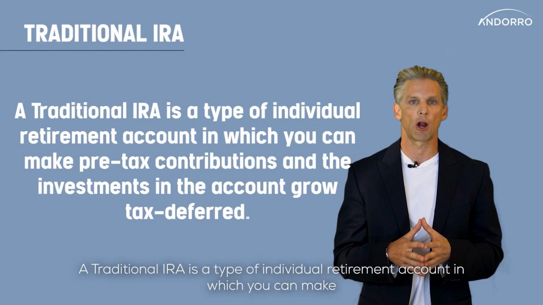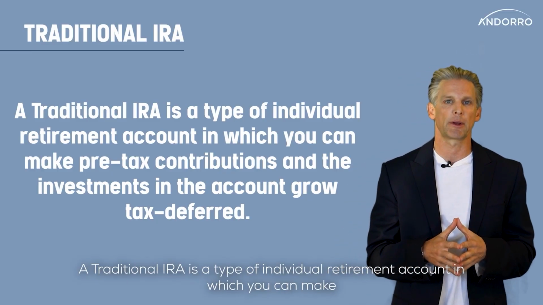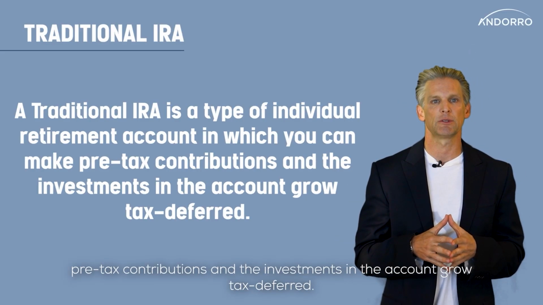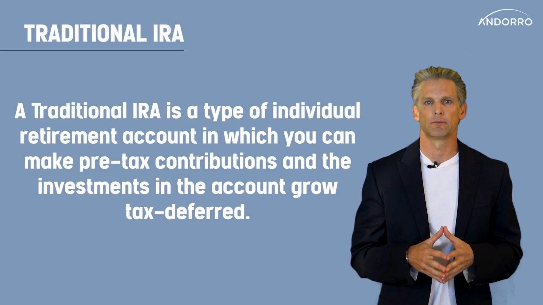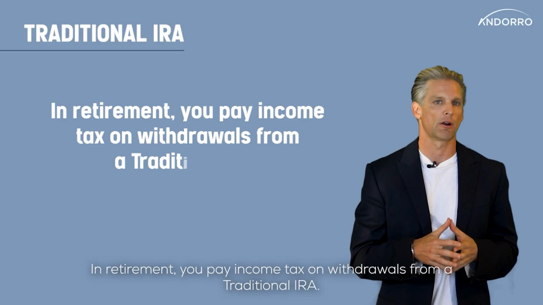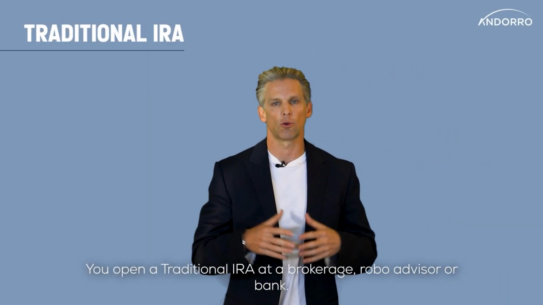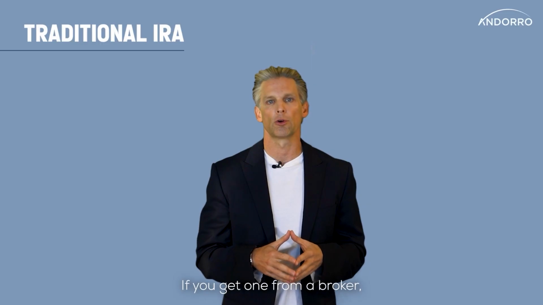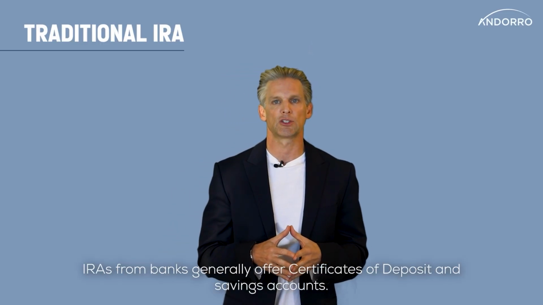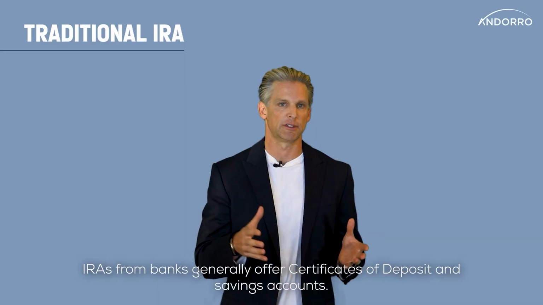A traditional IRA is a type of individual retirement account in which you can make pre-tax contributions and the investments in the account grow tax deferred. In retirement, you pay income tax on withdrawals from the traditional IRA. You open a traditional IRA at a brokerage, robo-advisor, or a bank. If you get one from a broker, you'll be able to invest in stocks and bonds. IRAs from banks generally offer certificates of deposit and savings accounts.